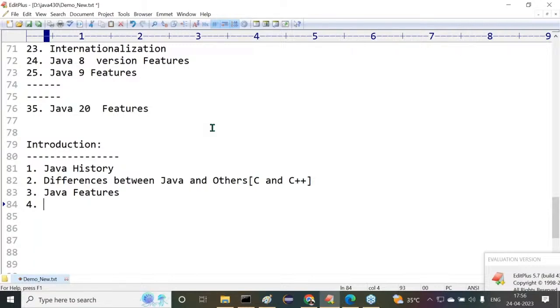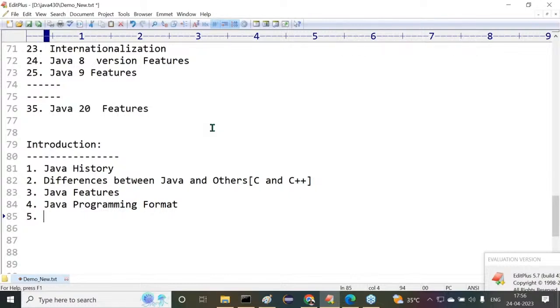After completion of this, the next one is Java programming format. If you want to write a program, what format and structure do we have to follow to write a Java program? That we are going to understand inside the Java programming format.